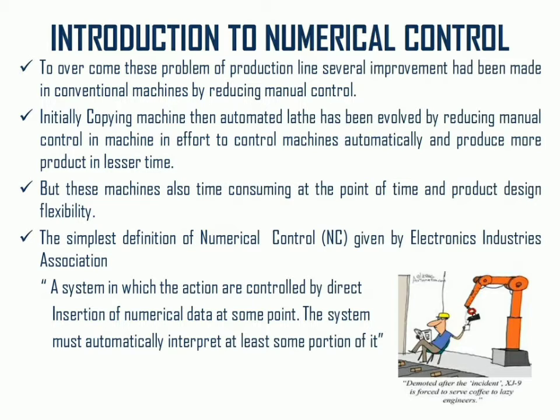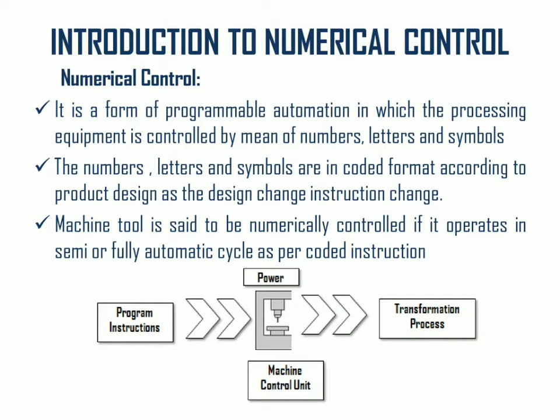Numerical control is basically a form of programmable automation in which the processing equipment is controlled by means of various instruction codes. These codes can be written in the form of numbers, letters and symbols. The numbers, letters and symbols are coded in a format according to the product design, and changes to the design change the instructions. A machine tool is said to be numerically controlled if it operates in a semi or fully automatic cycle as per the coded instructions. It has some main important components, as you can see on your screen.